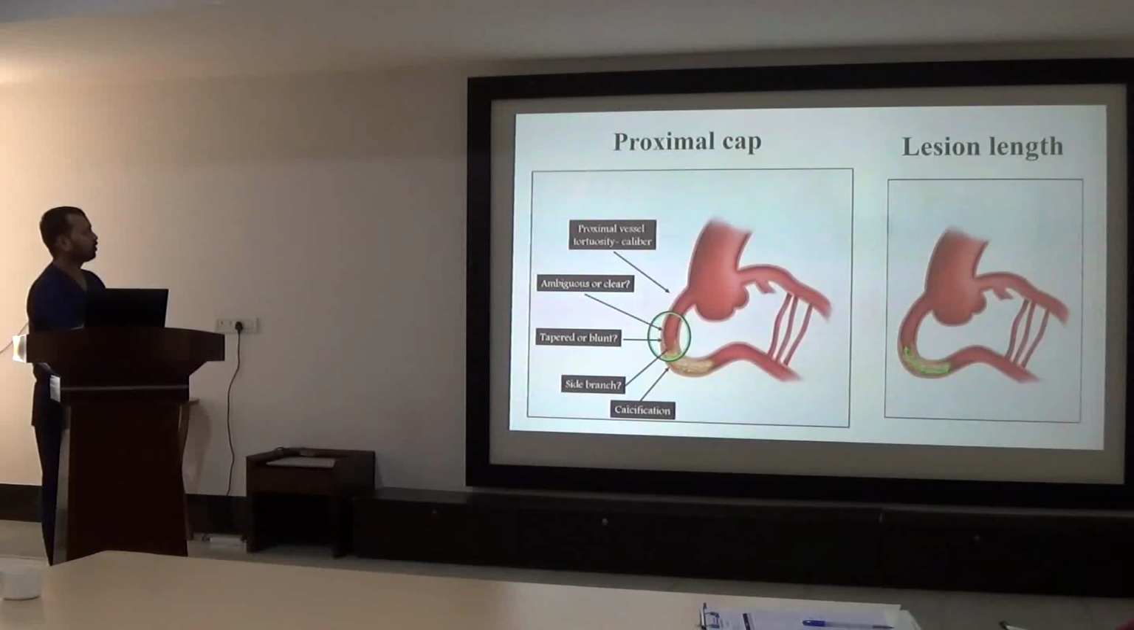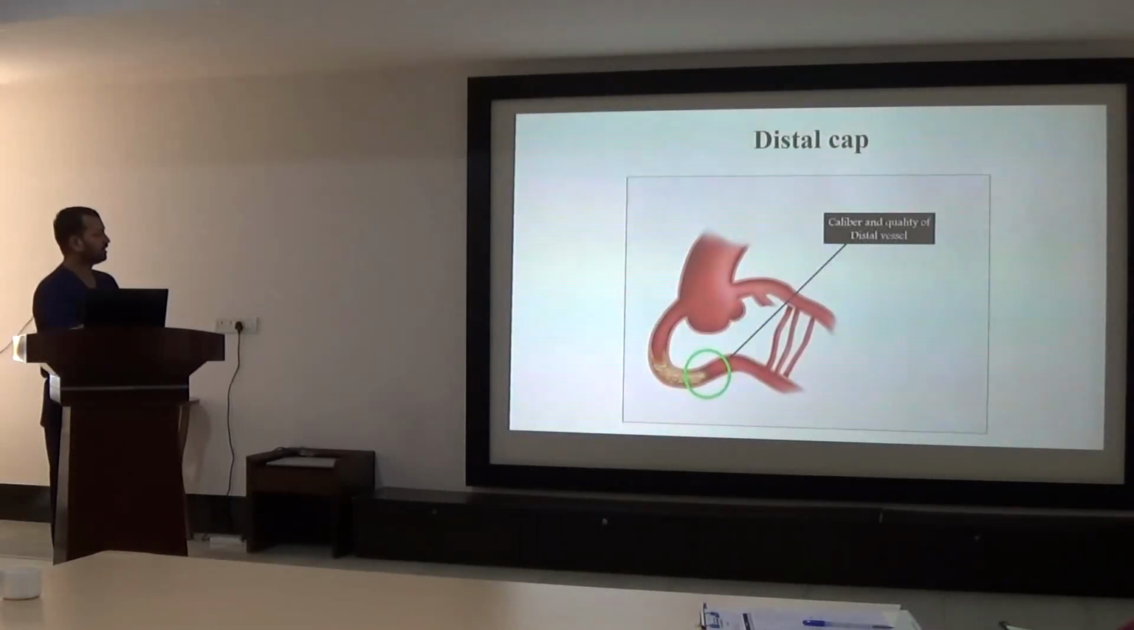There are different anatomical aspects considered for CTO angioplasty. In proximal cap, we have to consider proximal vessel tortuosity and caliber. For the proximal cap, we have to see if it is ambiguous or clear, tapered or blunt. Is there any side branch at the level of proximal cap, or is there calcification? Second thing to be considered is lesion length, and third thing is distal cap, that is caliber and quality of distal vessel.